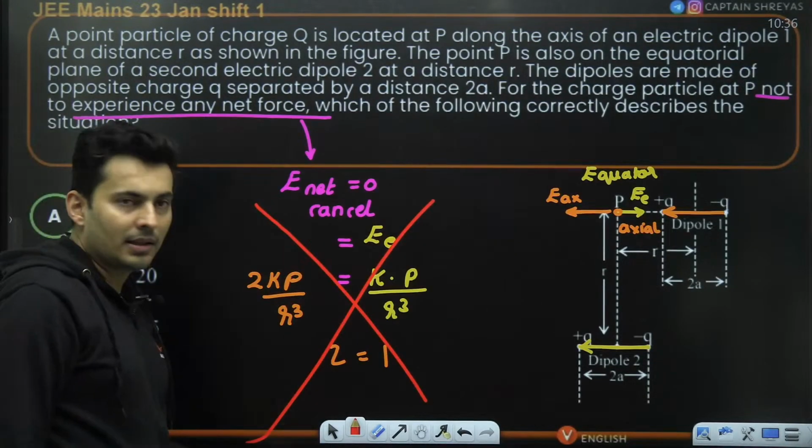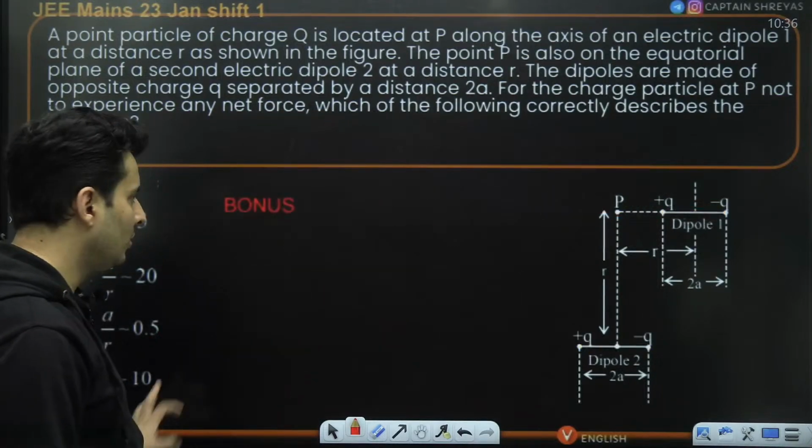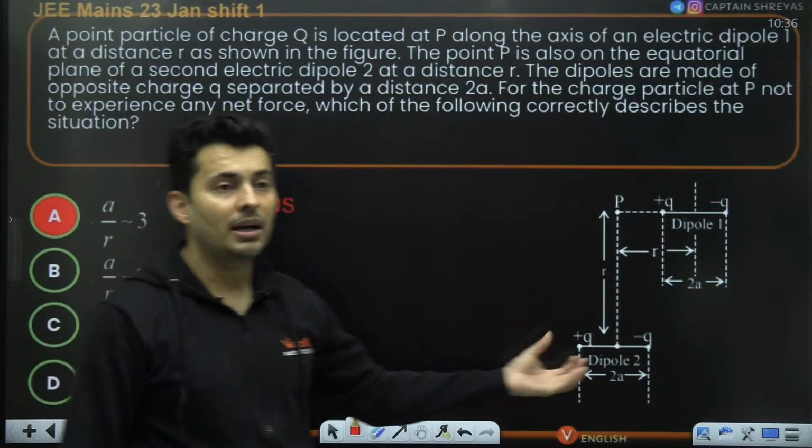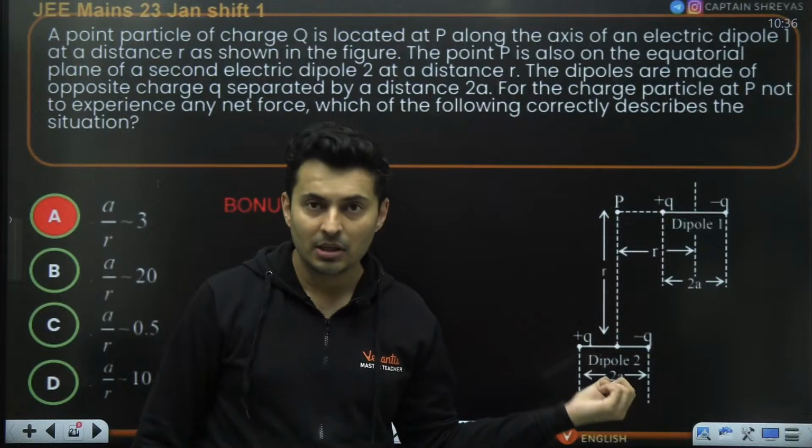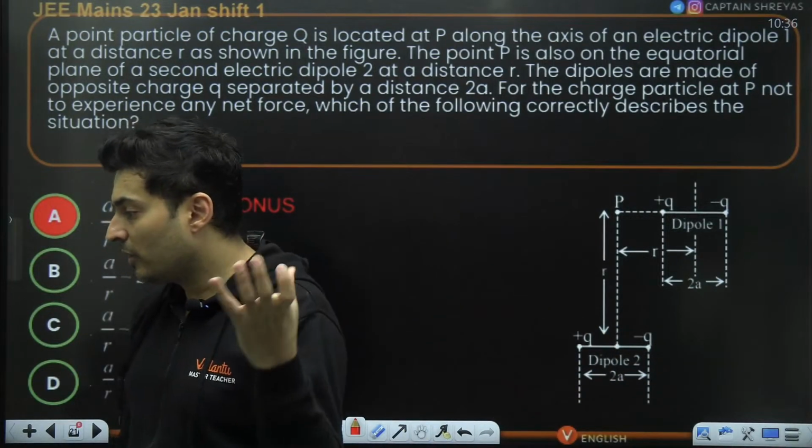Now, there is another thought to this. Let me tell you, not many people know this. Maybe somebody might argue, sir, maybe the dipole was not short. Maybe the dipole was considered to be of a bigger length.